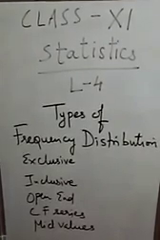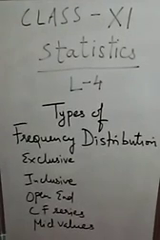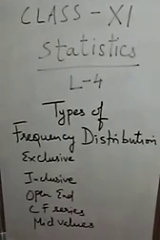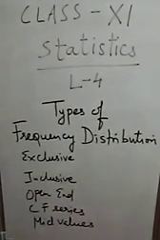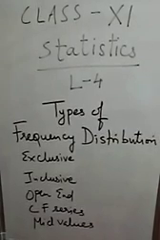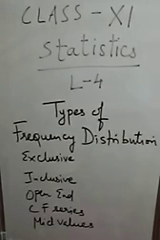Then comes how you can convert inclusive series into exclusive series. First we have to find the difference between the upper limit and the lower limit of successive classes. After that, half of the difference is added to the upper limit of a class interval and half is subtracted from the lower limit of the class interval. In this way, you can convert inclusive series into exclusive series.